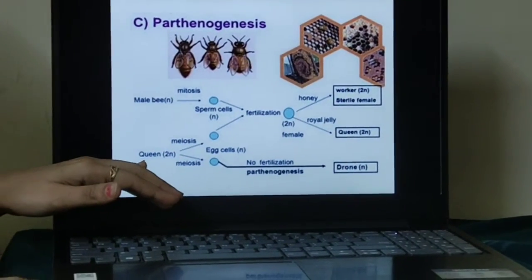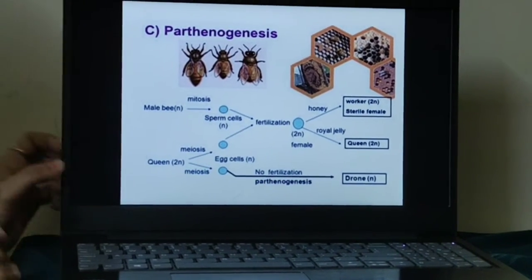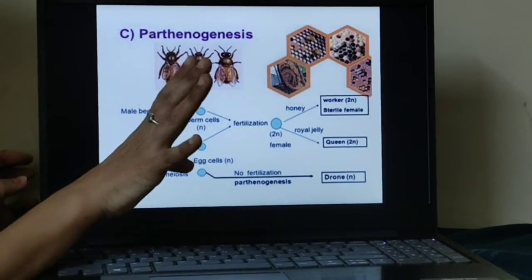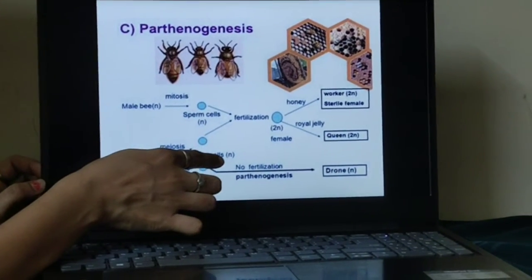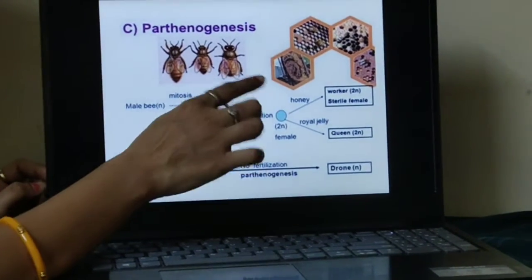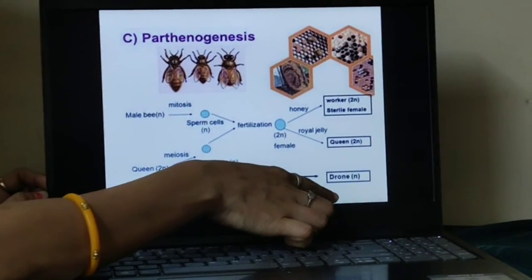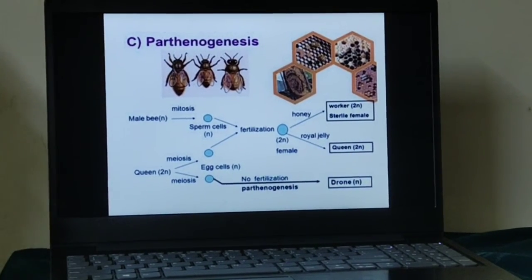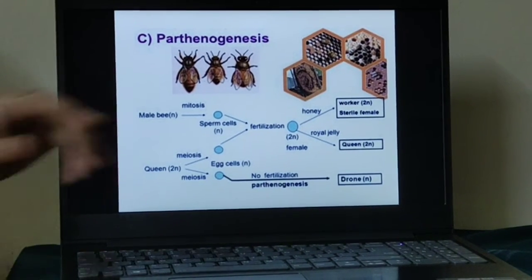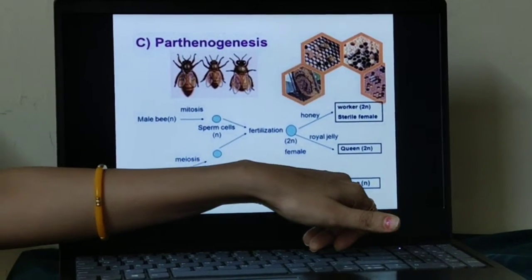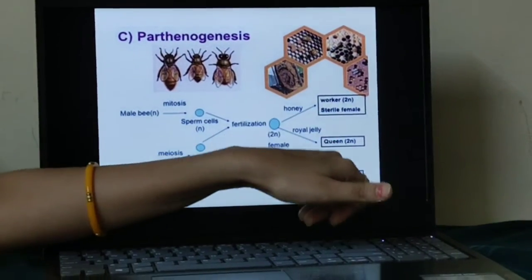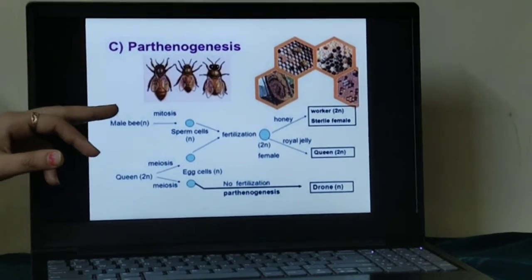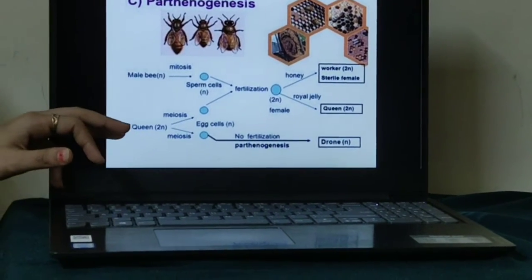Now see, the honeybee can also undergo parthenogenesis. How? This queen honeybee produces the egg. No male is there, only the egg, which is haploid in nature. So this egg, without fertilization by the male, produces a drone. Whenever no fertilization occurs and the egg produces a new young one, that young one will be a drone, the male worker. Therefore, the male worker is haploid, not a diploid organism. Understood? The honeybee produces both fertilized eggs and unfertilized eggs.